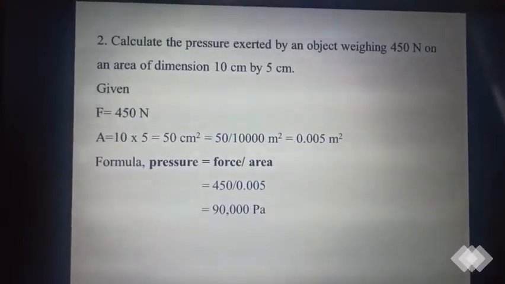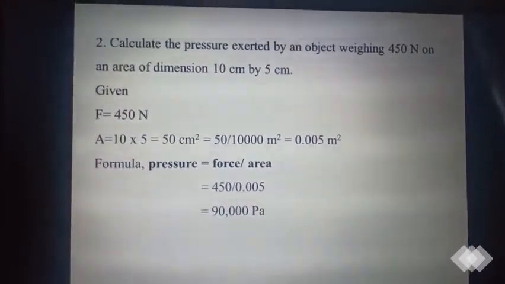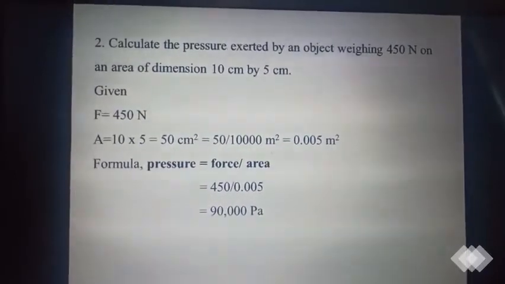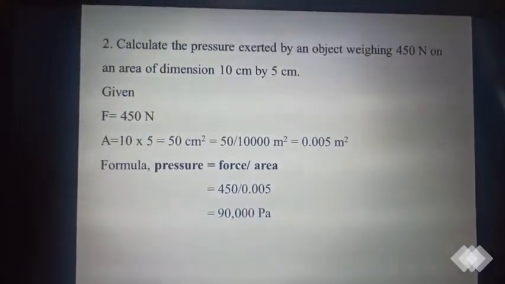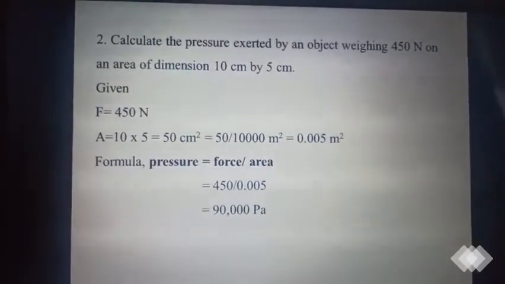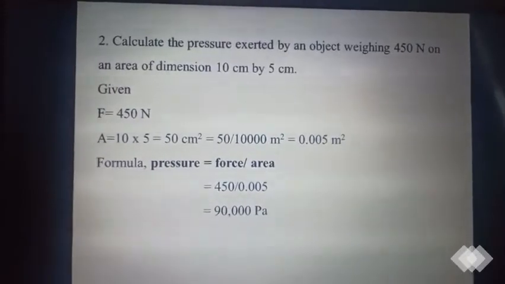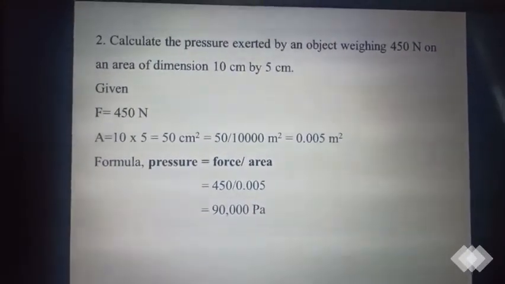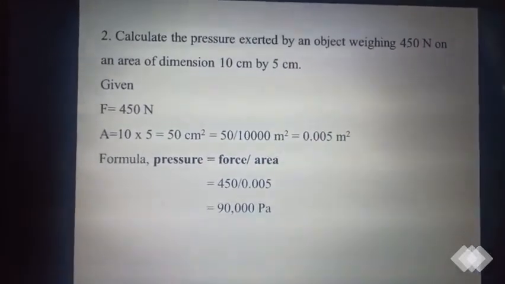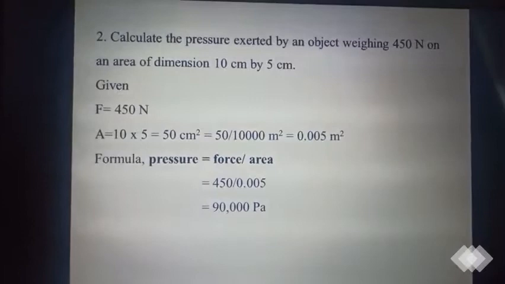Length into breadth is 10 into 5, which is 50, but it is in centimeter. You have to convert that into meter. If you want to convert centimeter into meter, you divide by 100. So for centimeter square, that means 100 squared. If you do that, the area will be 0.005 meter square. Clear?